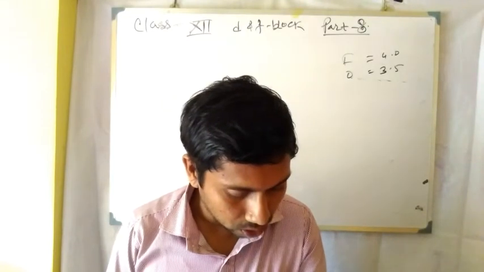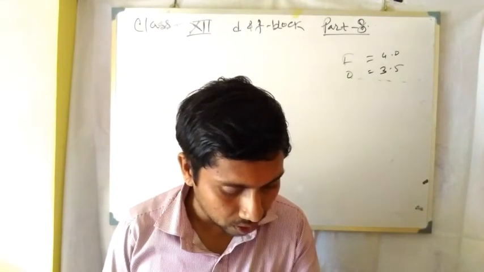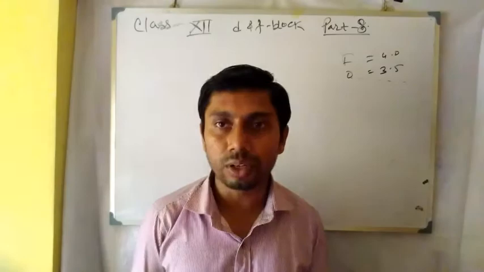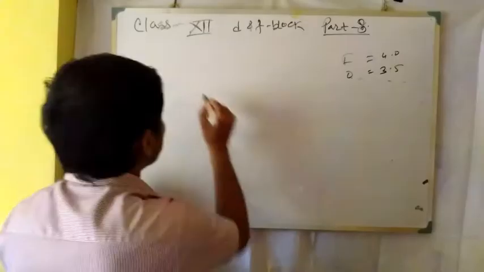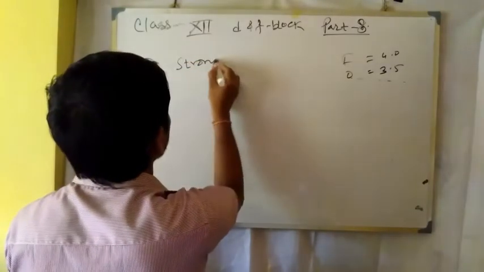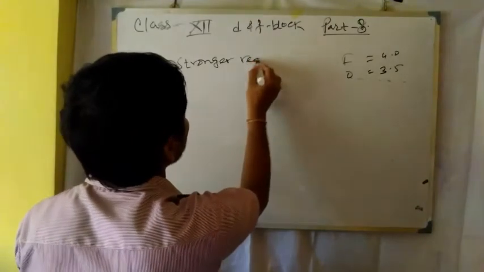Next one: which is a stronger reducing agent, Cr2+ or Fe2+?